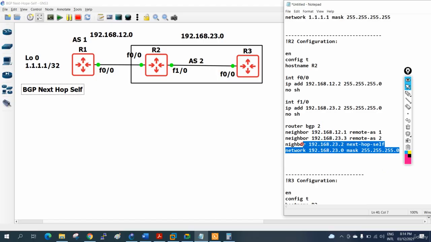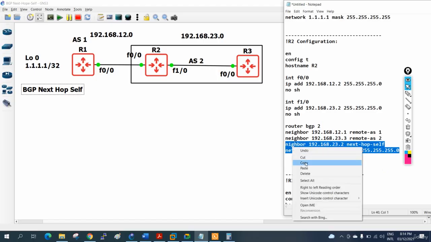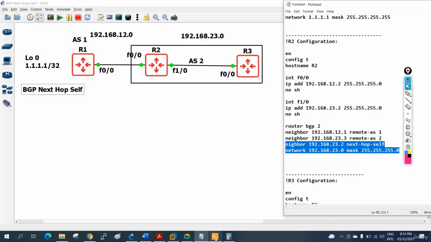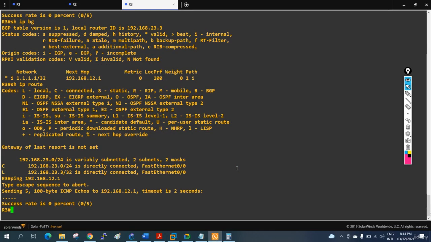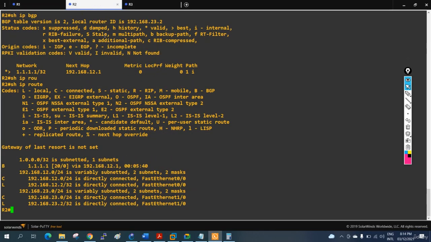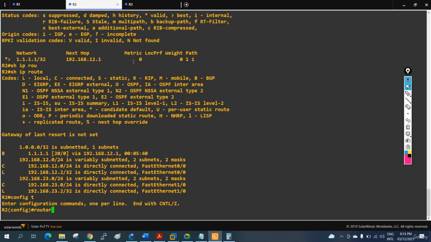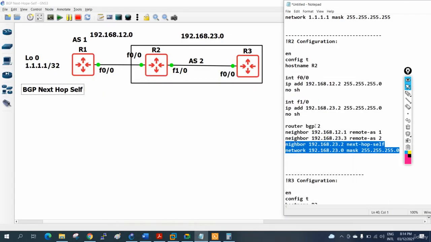So I will copy these two commands and we will go in R2. Let me go in R2 and we will type here. We will write router BGP. What do we write here? BGP 2.